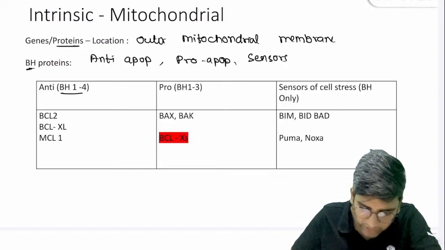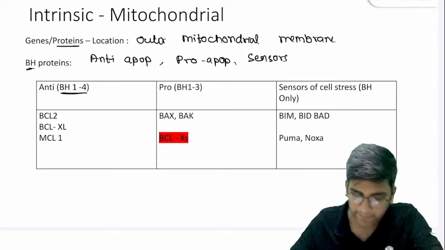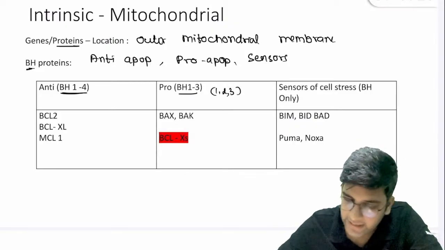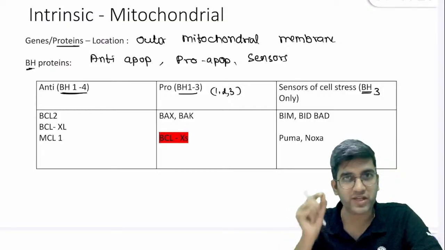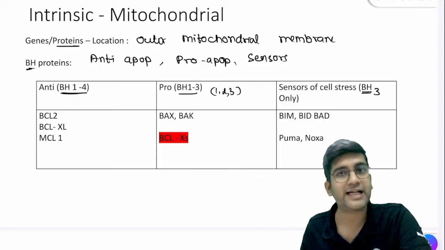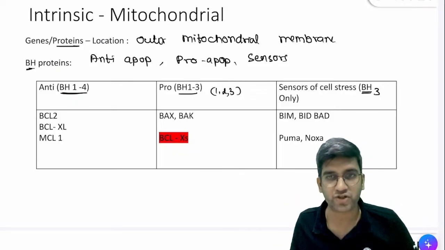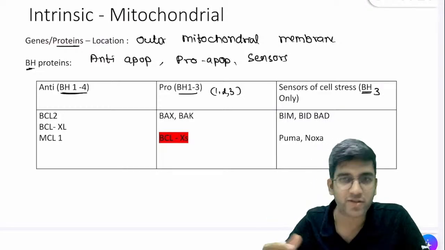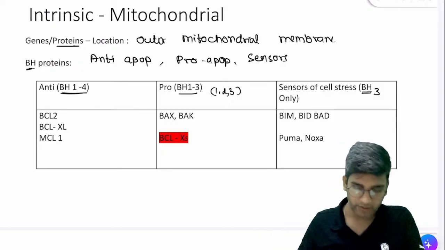So if I have all four domains, BH1, 2, 3, and 4, I call it anti-apoptotic. If I have only BH1, 2, and 3, it's pro-apoptotic. If it's BH3 only, which means the BH3 domain alone, I call it sensors of cell stress. That's how I molecularly categorize these three groups of proteins. BH is a domain in the protein structure. Fine here. You have multiple domains, like thioester domains. BH is a domain in the protein structure. Fine. Okay.